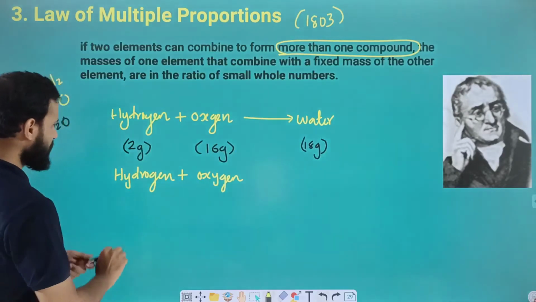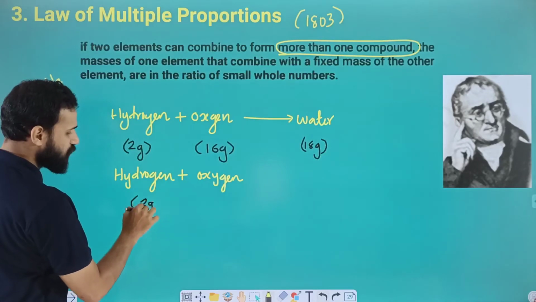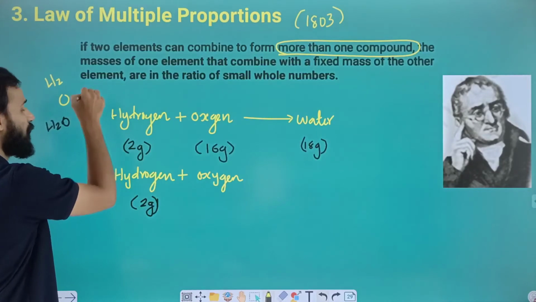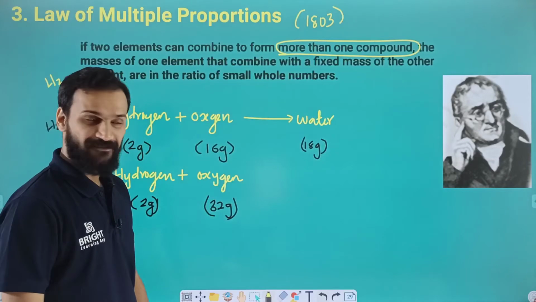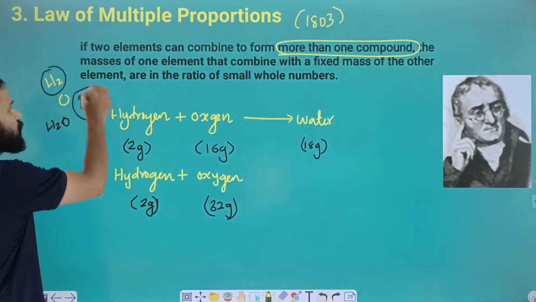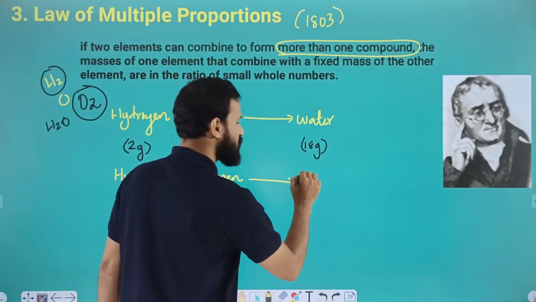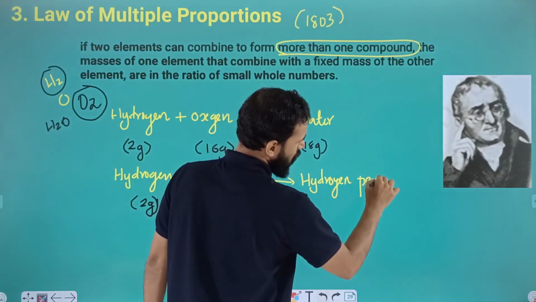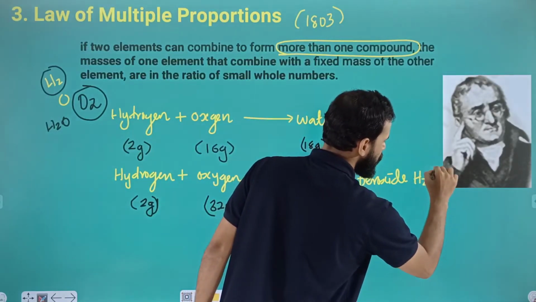Here we are taking the same hydrogen, that means H2 molecule, so the mass is 2 gram. And we are taking O2 molecule, so we will get 32 gram. Okay, so H2 and O2 are combining. So what will be the product, dear students? No doubt, that will be hydrogen peroxide, having the formula H2O2.